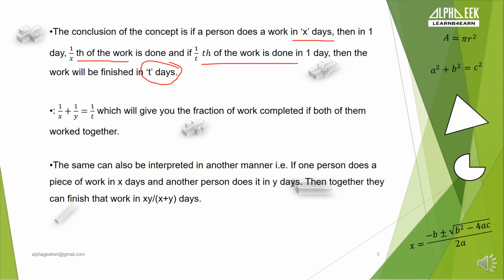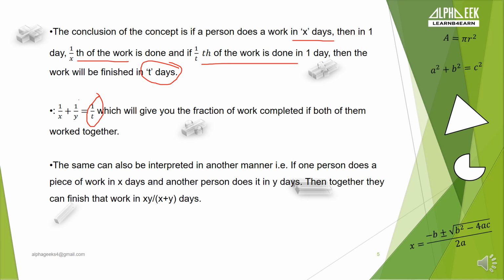Now 1 by x plus 1 by y is equal to 1 by t, where 1 by x and 1 by y are the work completed by the respective person in a single day. So 1 by t will be the term when both of them are working together, and the quantity of work completed in a single day. Correct. Now let's go ahead.